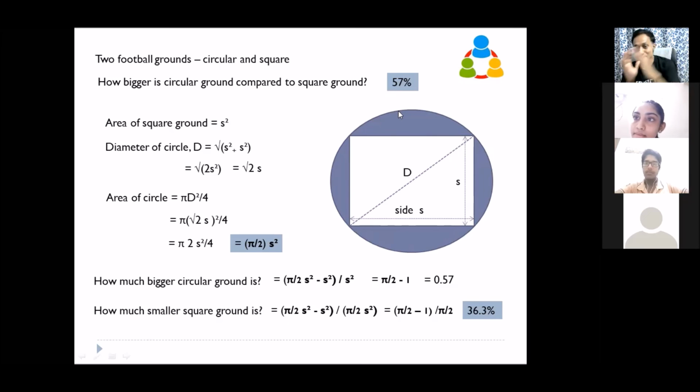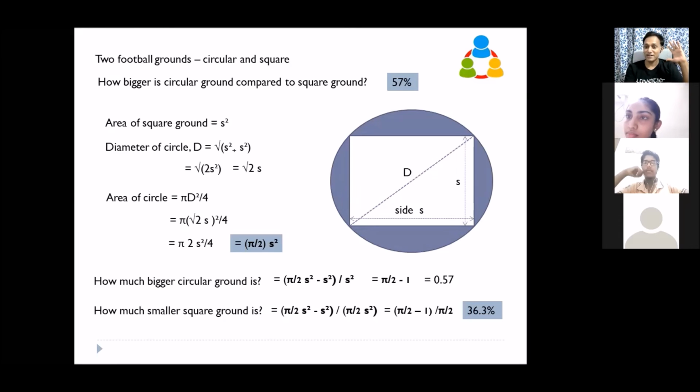So only the comparison is different. Keshav and Avinash, the difference in height is 40 centimeters. But if you ask how much shorter Keshav is, you will say it is 40 divided by Avinash's height. So compared to what, it changes.